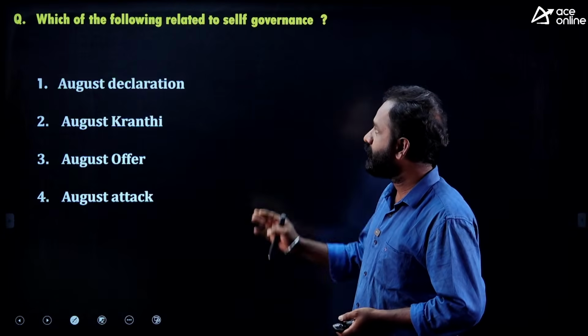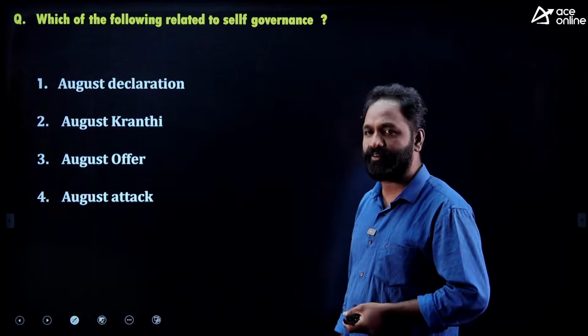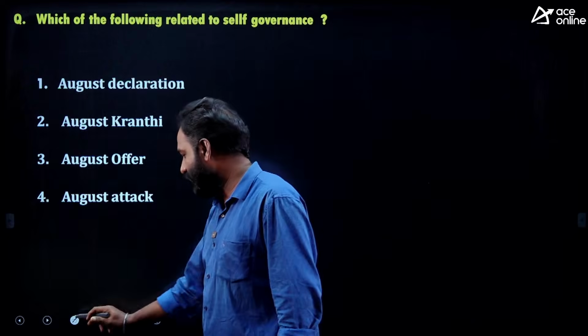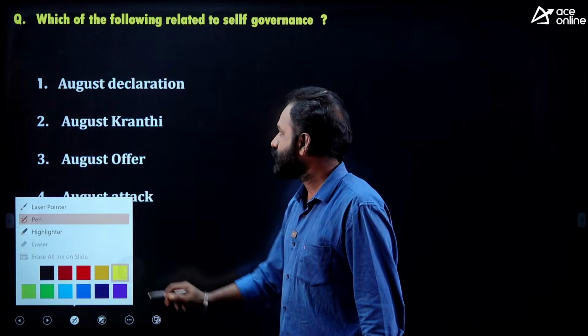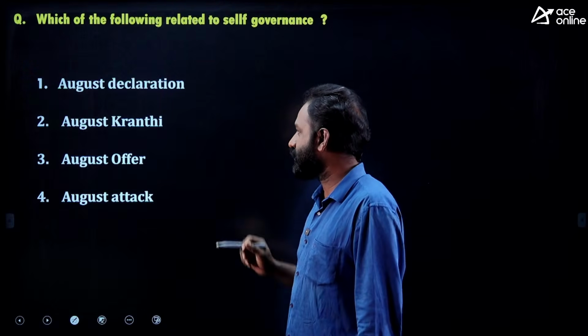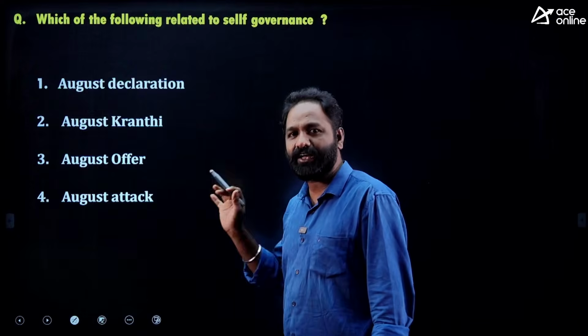Next one: which of the following is related to self-governance? August Declaration, August Kranti, August Offer, August Attack.